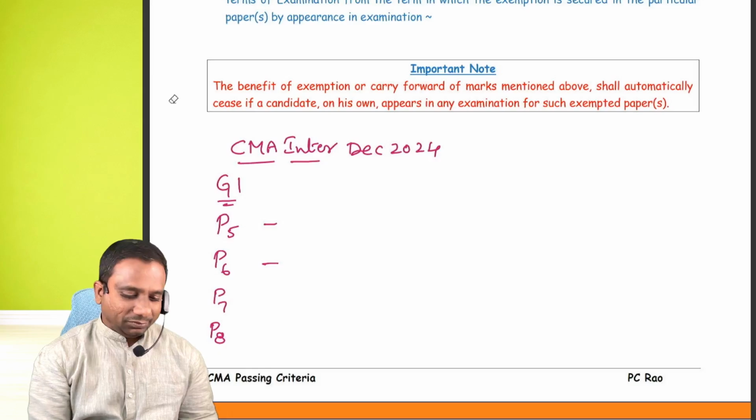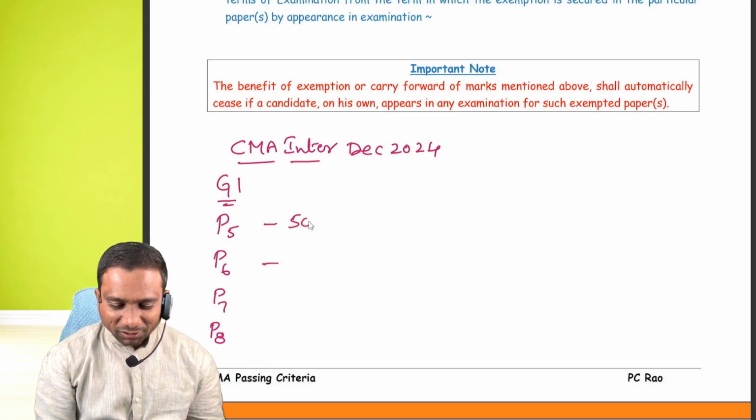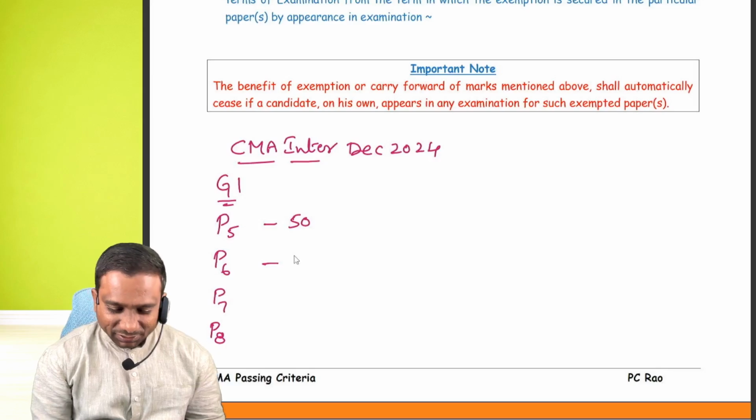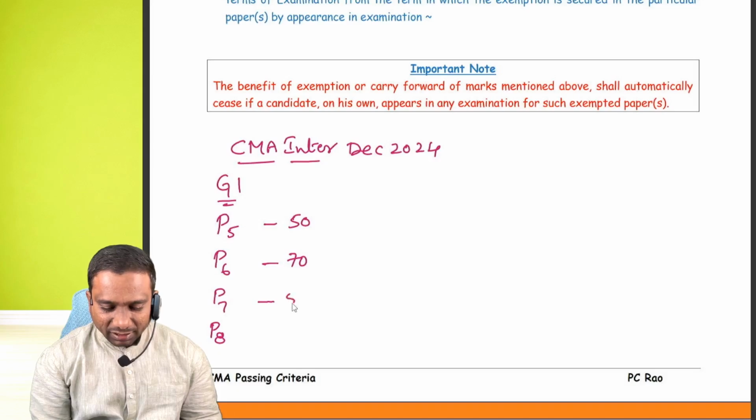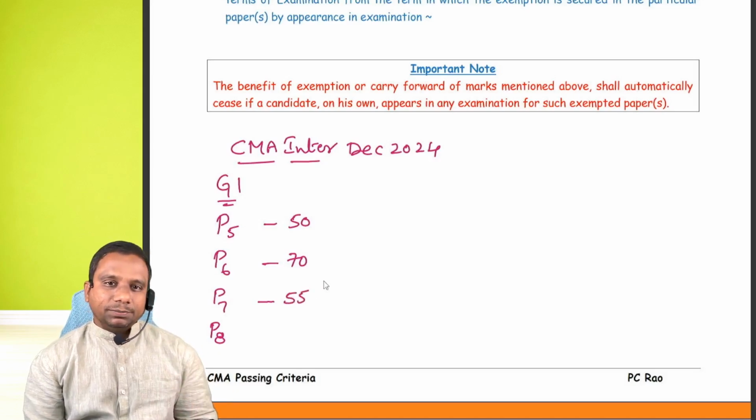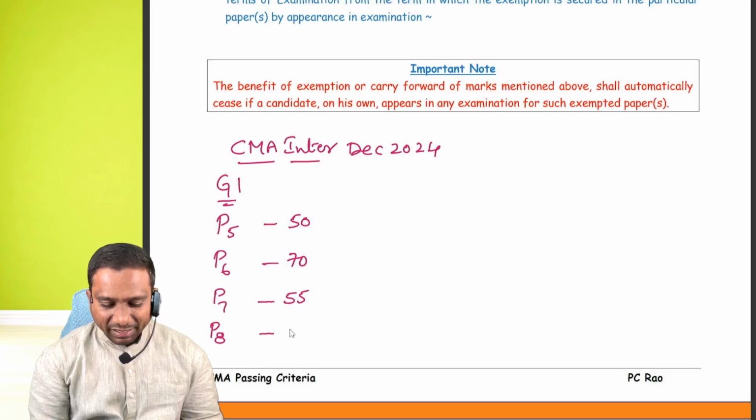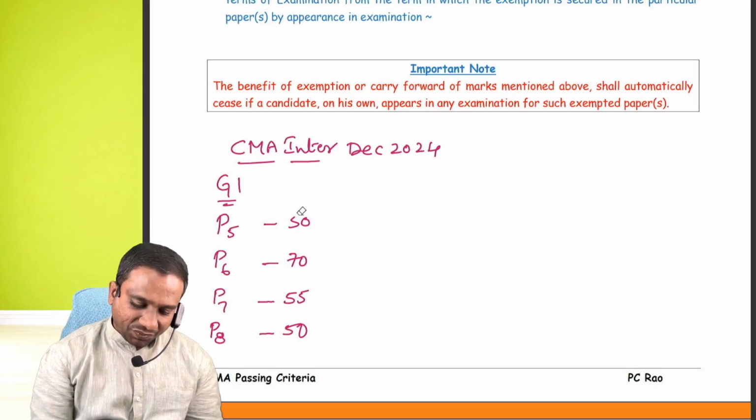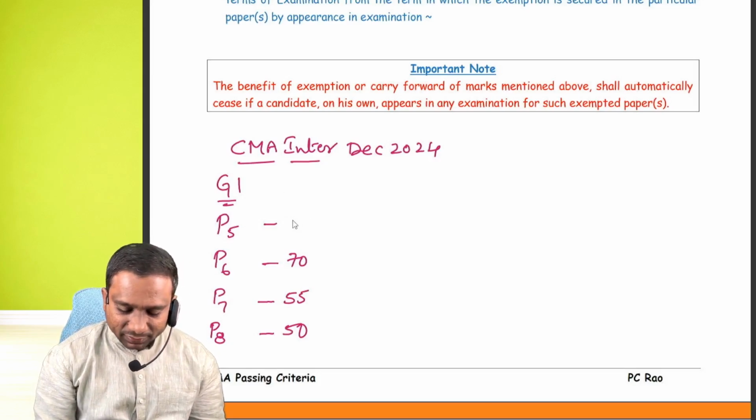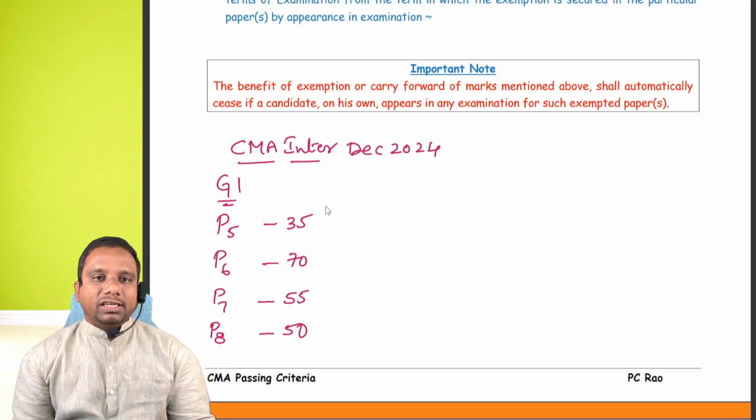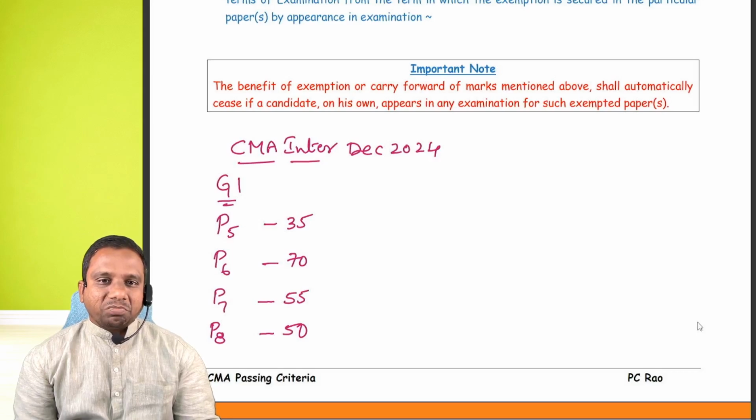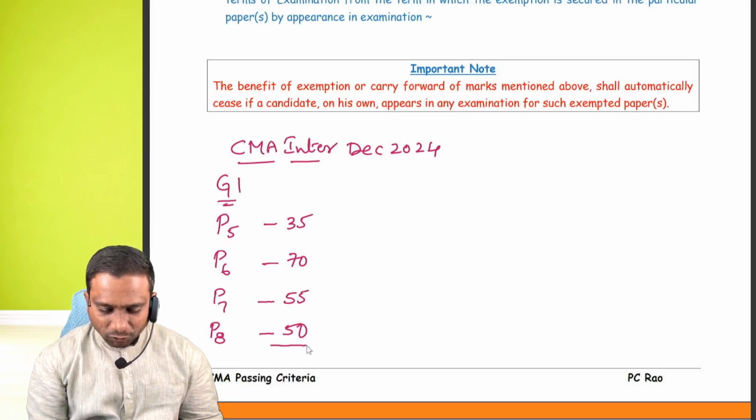Paper 6, let us assume 70 marks. Paper 7, let us assume 55 marks. Paper 8, let us say I got 50. Paper 5, I will take 35 marks. Now, you people tell me, what is the first condition?